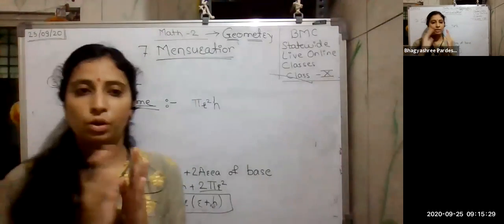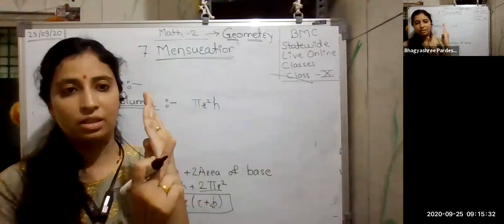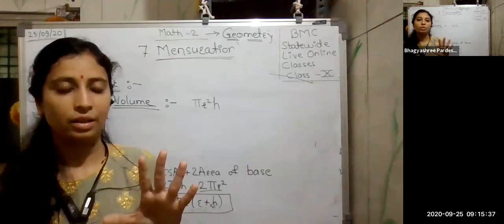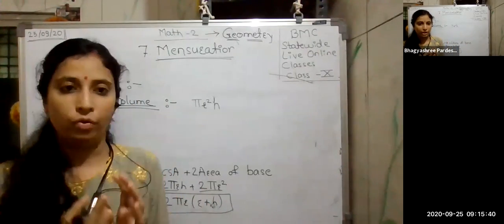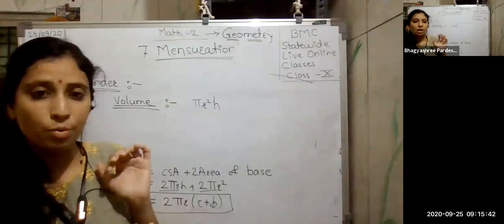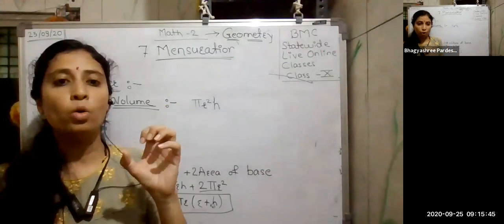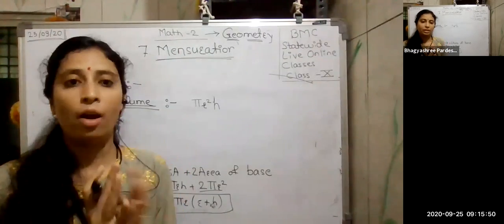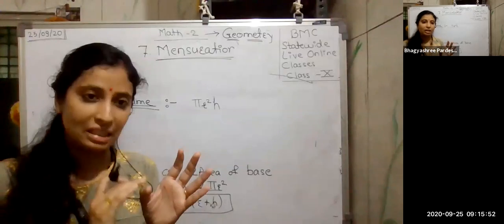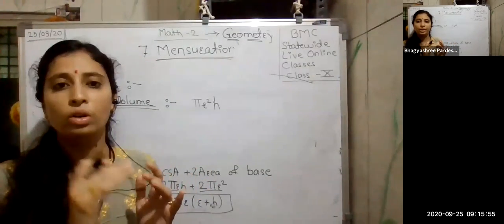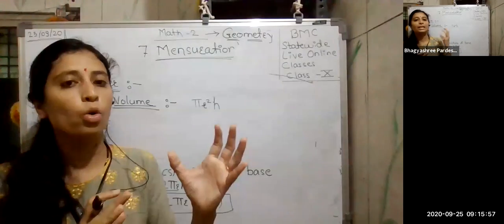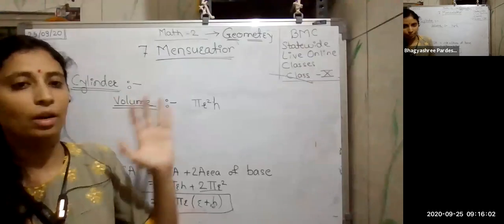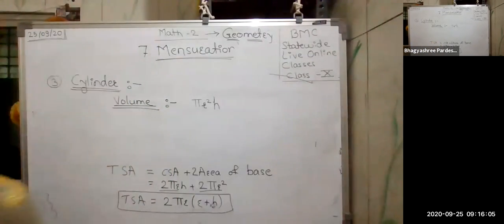Remember, curved means you have to consider only the lateral surface or the curved portion. Total means whatever surface you are seeing, you have to consider all the surfaces together. Next, volume means what amount it can occupy. Whatever figure you get, whether a cylinder, a cuboid, a cone, a sphere, anything, you are just going to multiply all the sides of that figure so that you will get the volume. Okay, so this was for the cylinder.